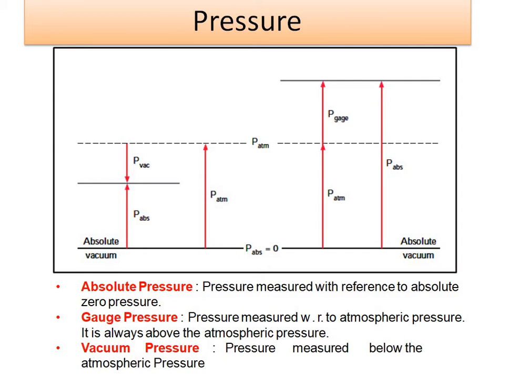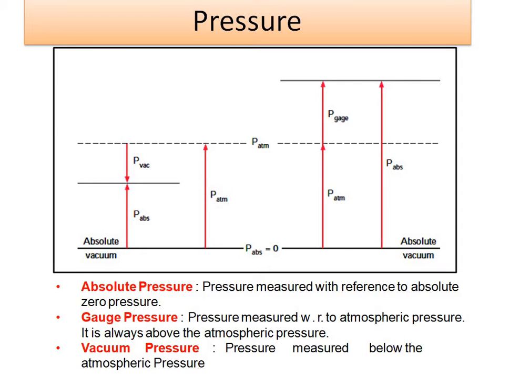Then the gauge pressure is nothing but the pressure measured with respect to atmospheric pressure, and it is always above the atmospheric pressure. So gauge pressure is always in the positive direction. That is why pressure measured with respect to the atmosphere is called gauge pressure. If the surrounding pressure is above atmospheric pressure, then and only then does gauge pressure show.